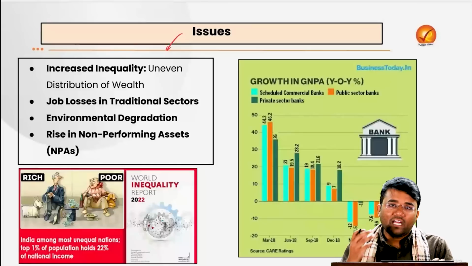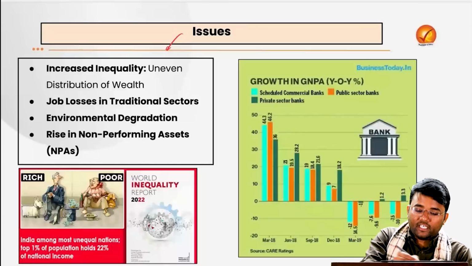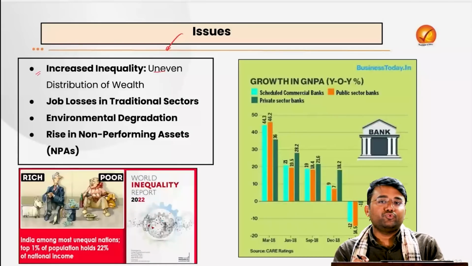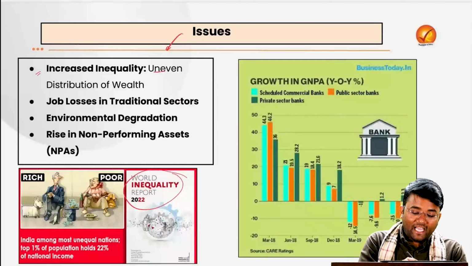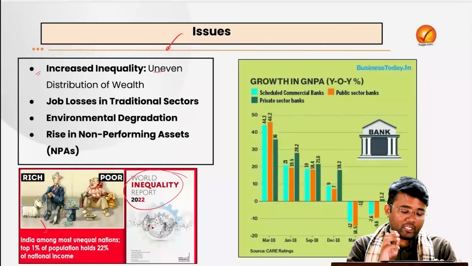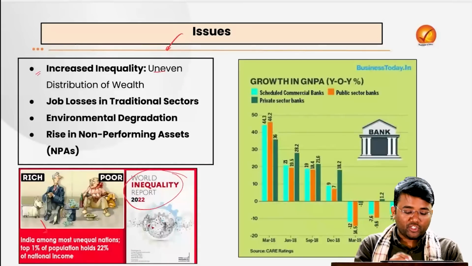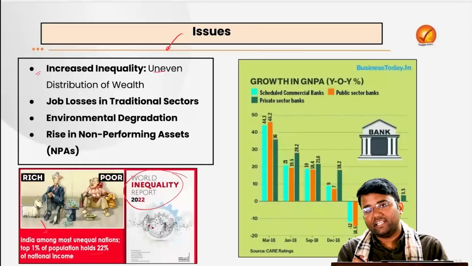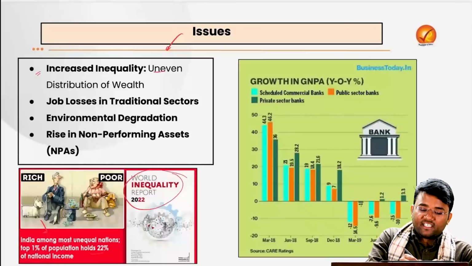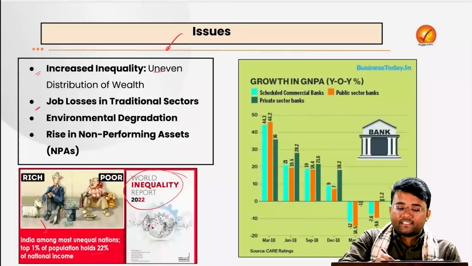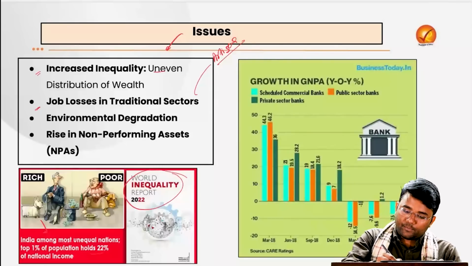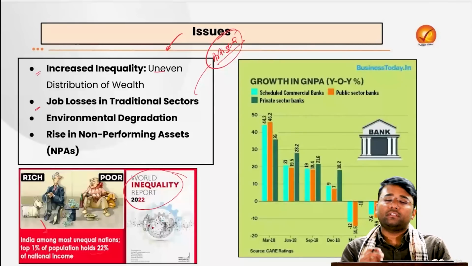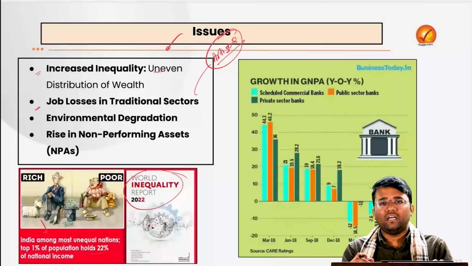So what are the issues that have come after these reforms, which need the attention of the government? First is increased inequality and uneven distribution of wealth. As per the World Inequality Report 2022, India is among the most unequal nations. The top 1% of the population holds 22% of national income. Then there are job losses in the traditional sectors, for example the artisans and handicrafts. The people in these sectors lost their jobs because of the cheap imports that were available as a substitute for these products.